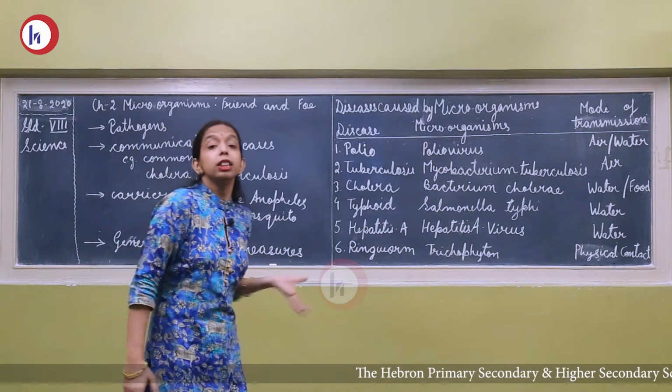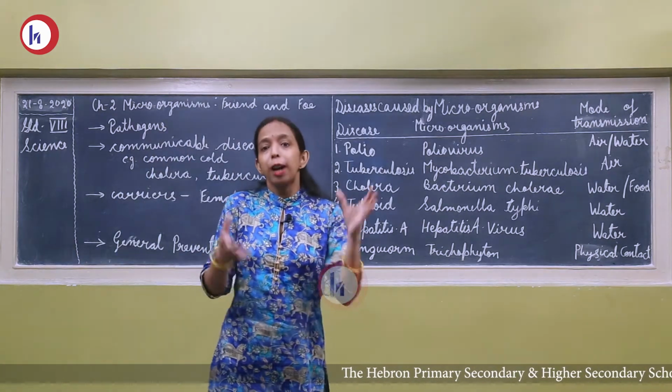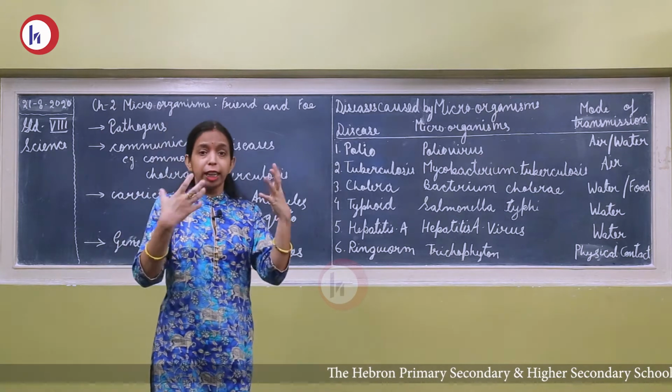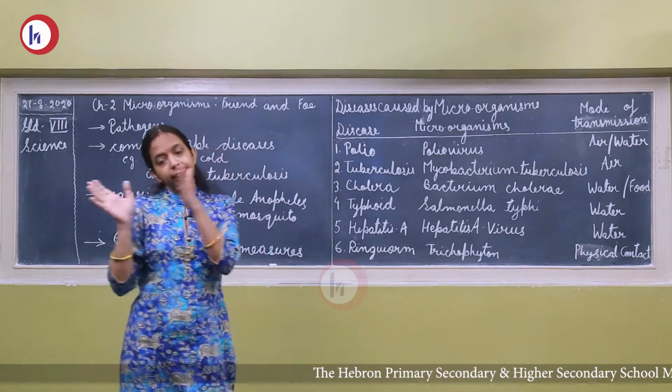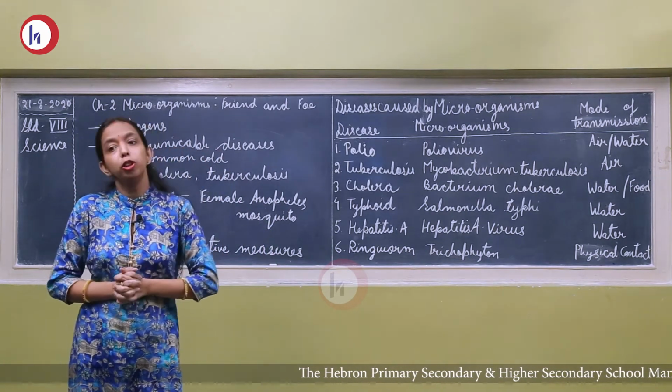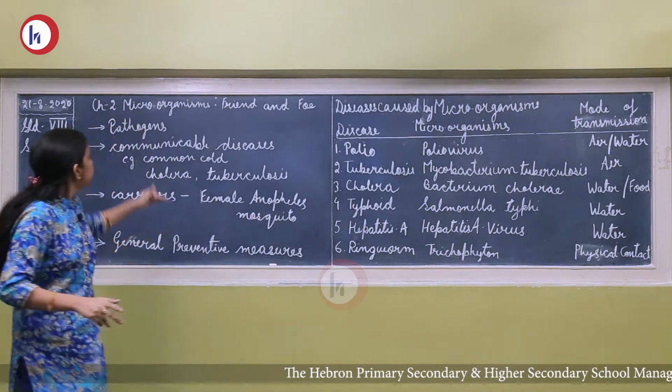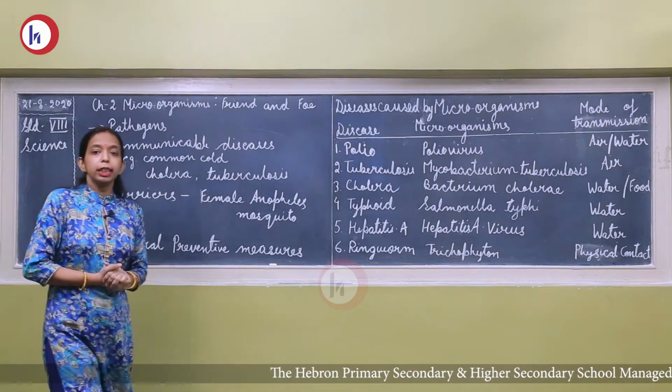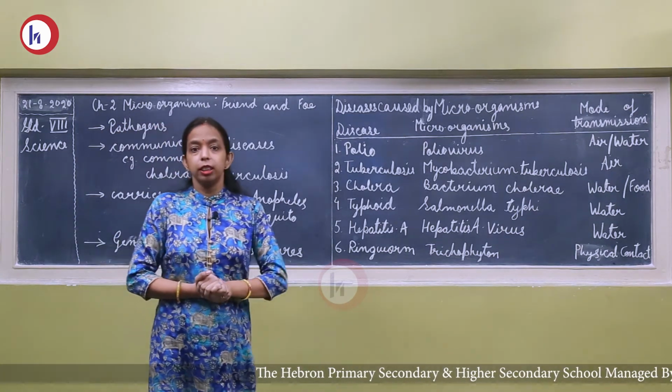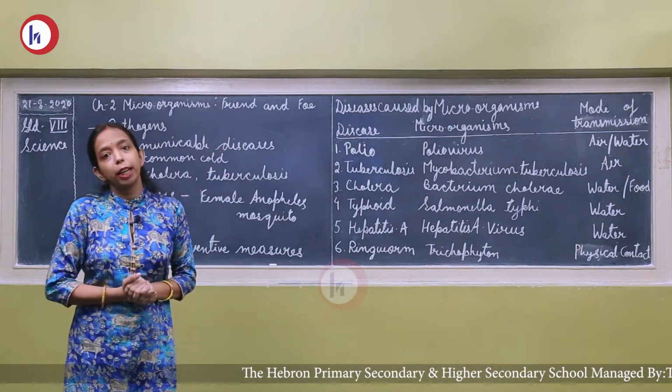If they are causing diseases to us, or if we are having any problem because of the microorganisms, in that way they are harmful for us. Now, the pathogens. The microorganisms which cause diseases are termed as pathogens.